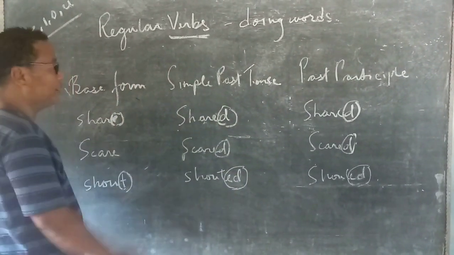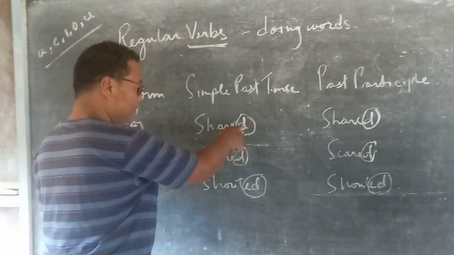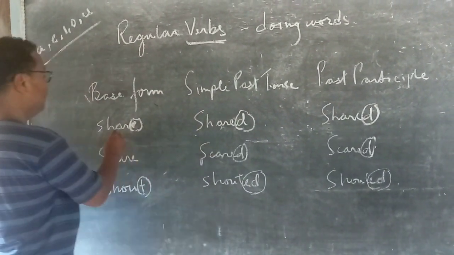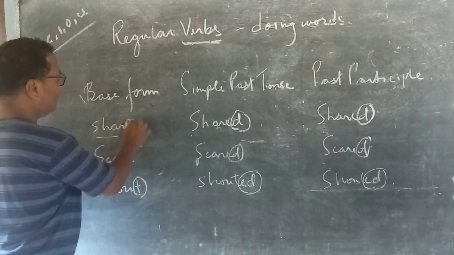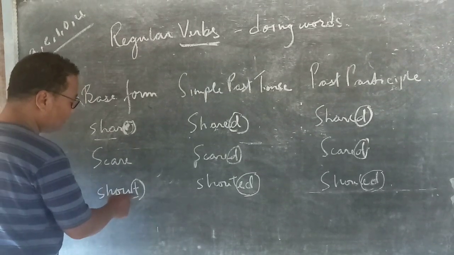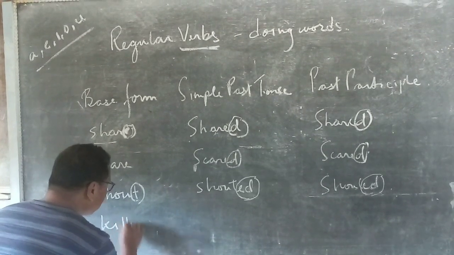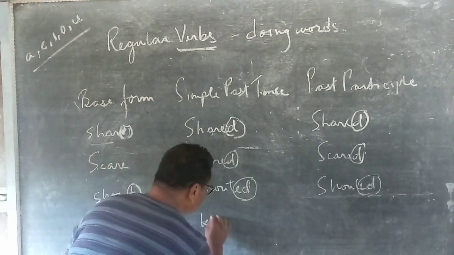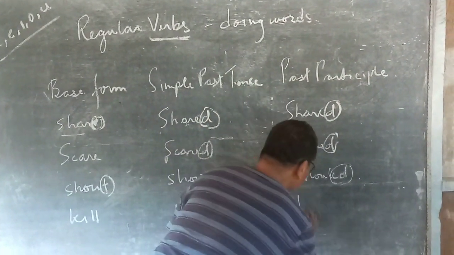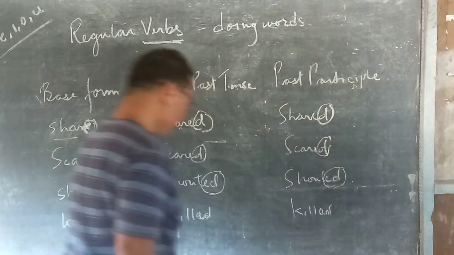D for the verbs where the last letter is a vowel, and ED for the verbs where the last letter is a consonant. Kill. Okay.